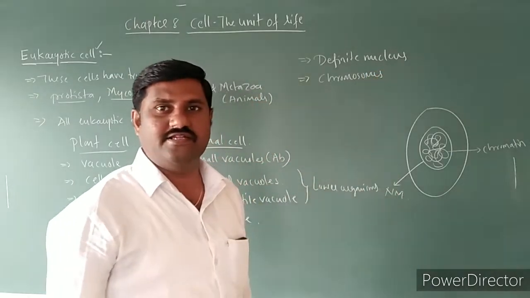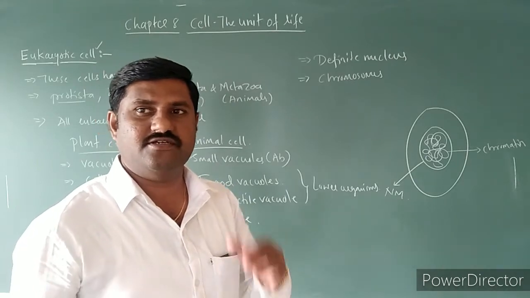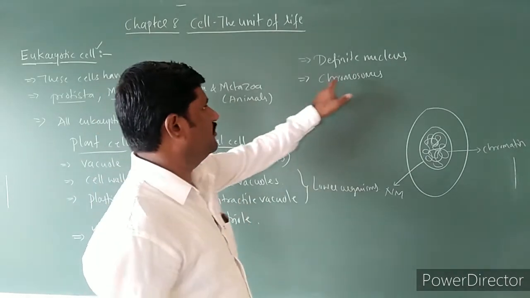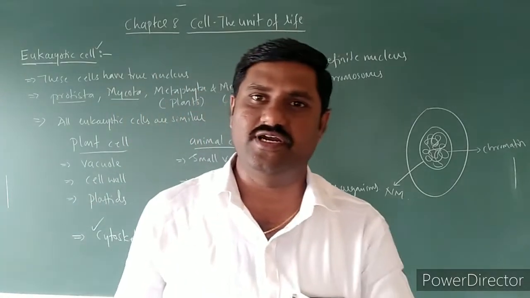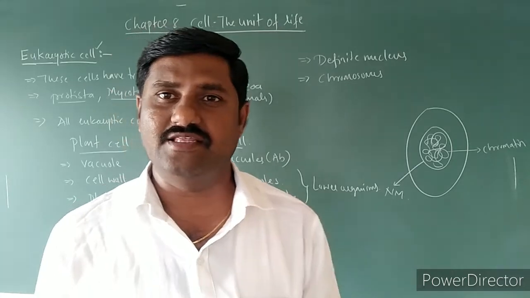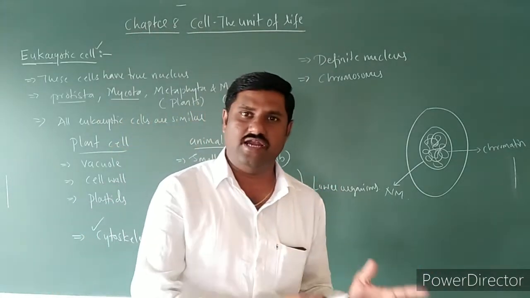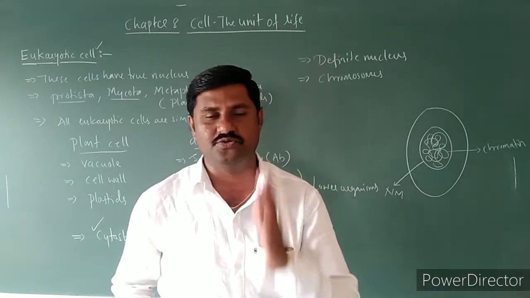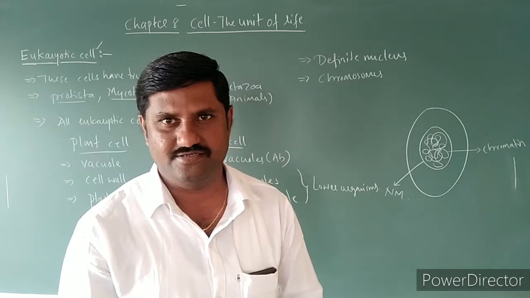Chromatin network condenses to form very condensed, thread-like structures called chromosomes. These chromosomes are commonly known as hereditary vehicles. They carry the genetical information from one generation to another generation. This fact you know better. In the previous class only I have covered all these things, right?